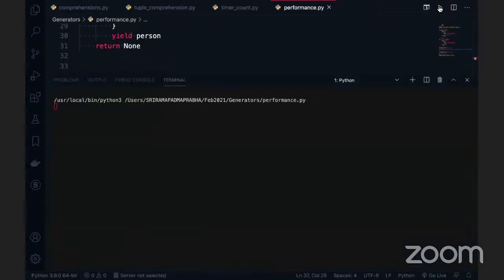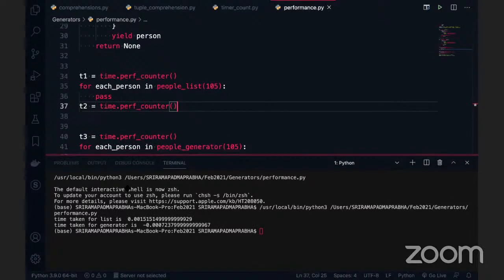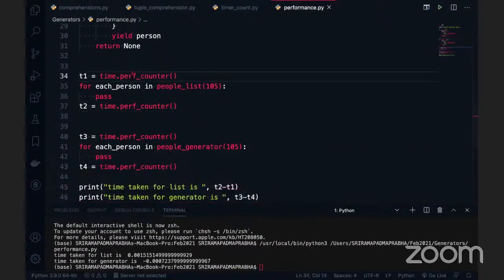Actually, what I don't understand is that in T1, T2, T3, T4 you have used the same code. So how is it calculating the performance of our code? It's a performance counter. Here, what is the current time? See, before starting this for loop iteration, what is the time? And what is the time once it is completed? Then this time minus that time gives the duration.